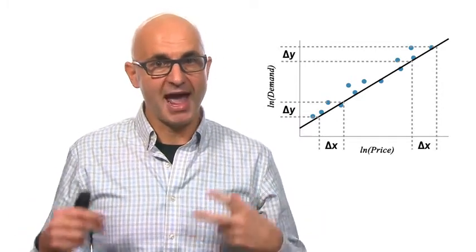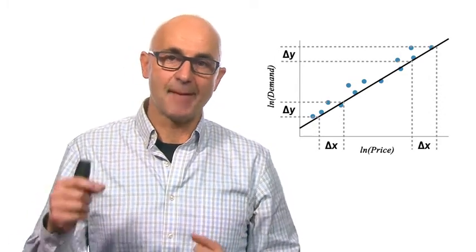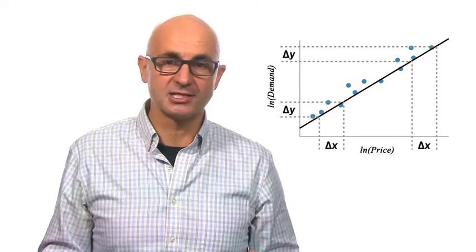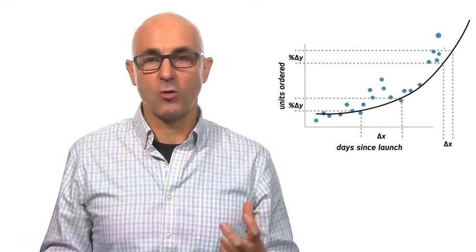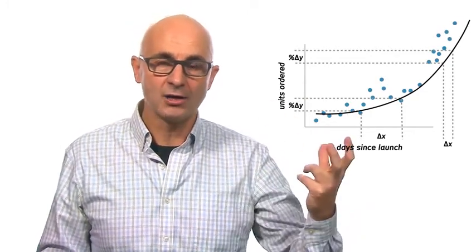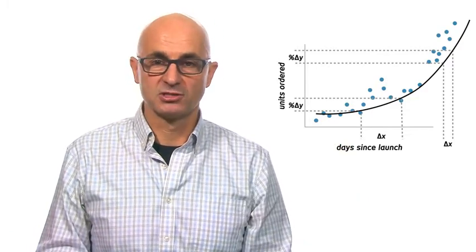That same thing happens in our nonlinear world, but instead of being an absolute increase, it's going to be a relative or percent increase. So a percent increase in x is always going to generate the same percent change in y, regardless of where we are in our price demand curve.